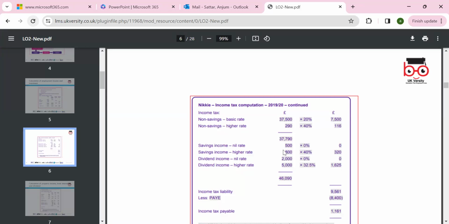So that's the total tax from non-saving income. Then we have a saving income. First 500 is nil. Then next, because we are a higher taxpayer on the saving income, there will be 40%. Of that, there will be £320 tax on it. Dividend, first 2,000 is no tax. But if you earn more than that, because we have 7,000, if you're a basic taxpayer it is 7.5% dividend, but in this case, the dividend will be 32.5%. So that's what we can look around.